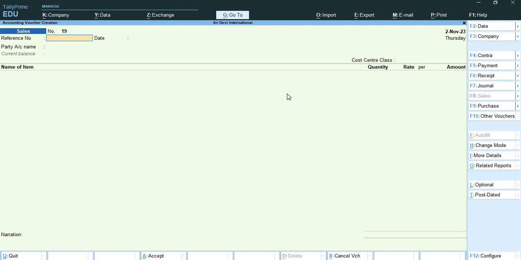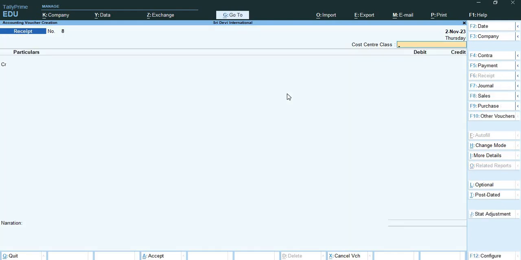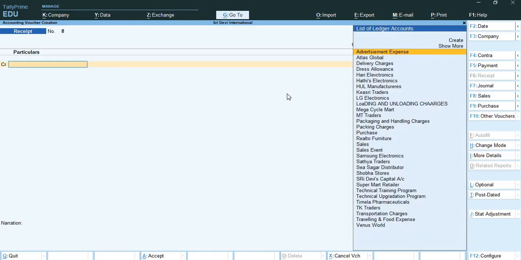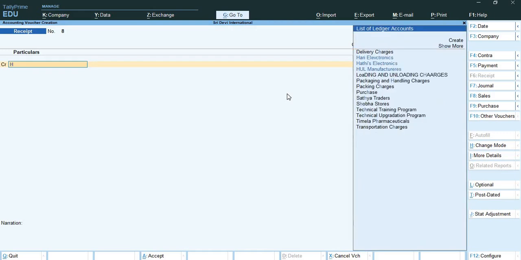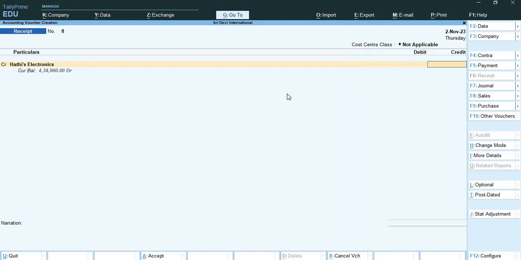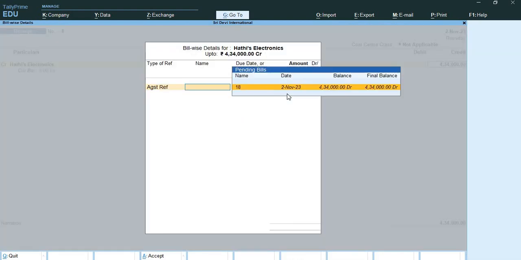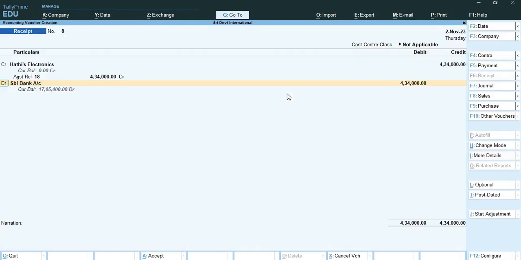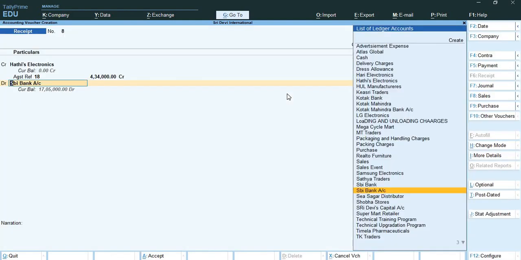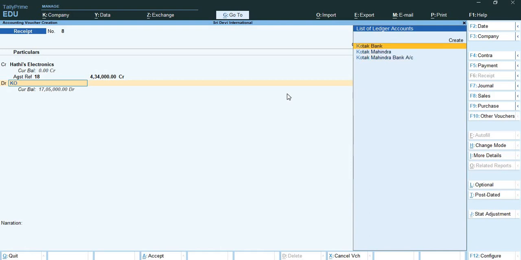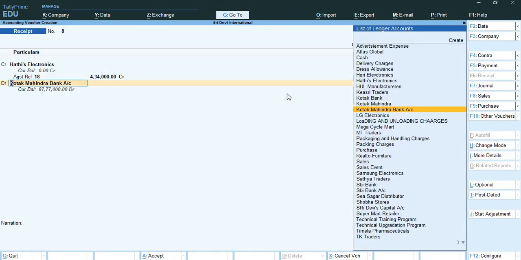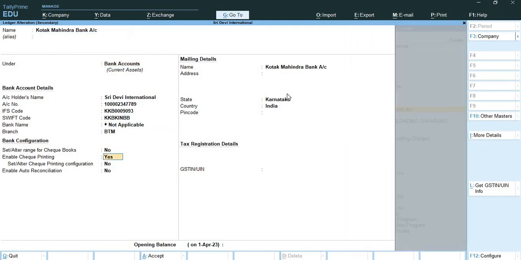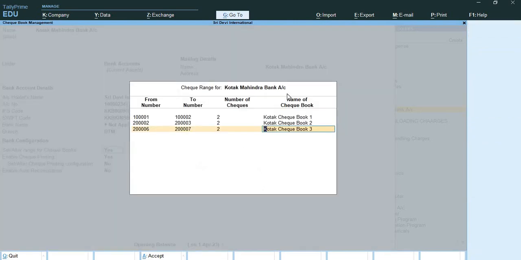So here what we will do, we will open receipt voucher. Here I don't need to add any cost center class. Here I credit Hathis Electronic with 4,34,000 against bill number 18, and here I'll create Kotak Mahindra Bank. But here I need to add a check number over here.